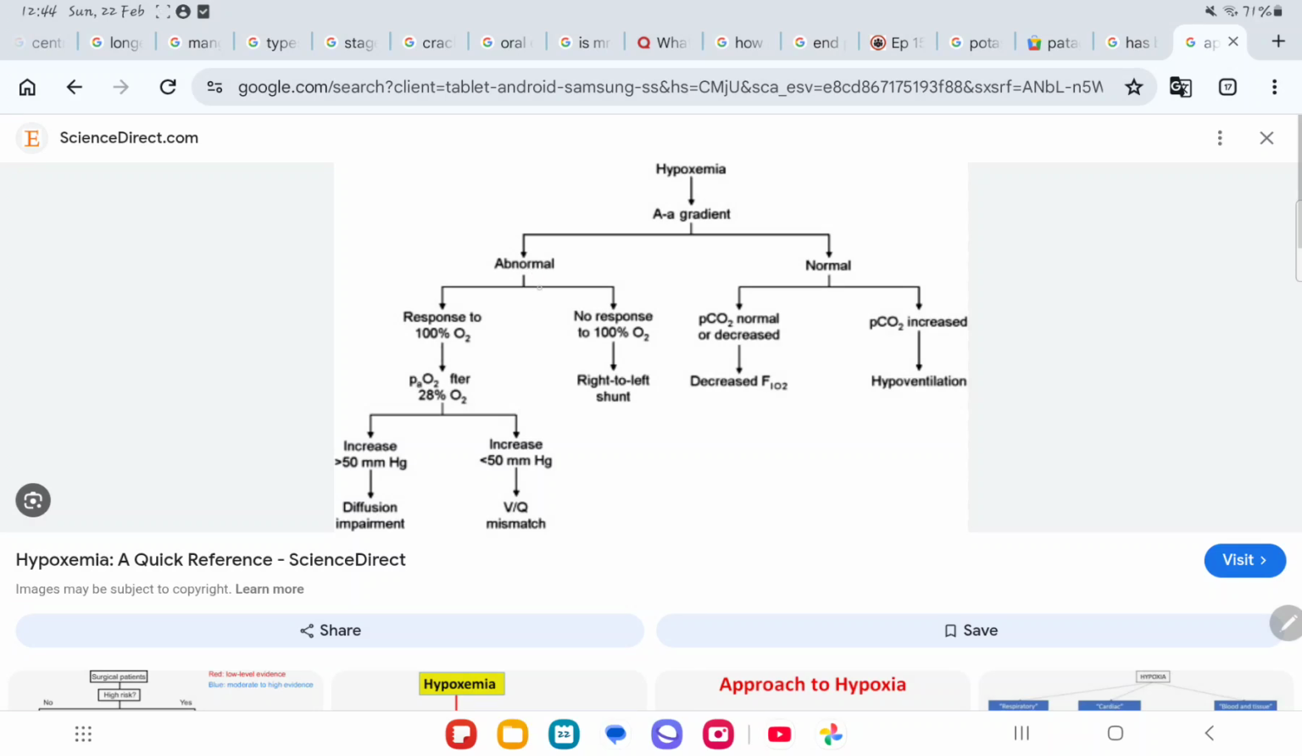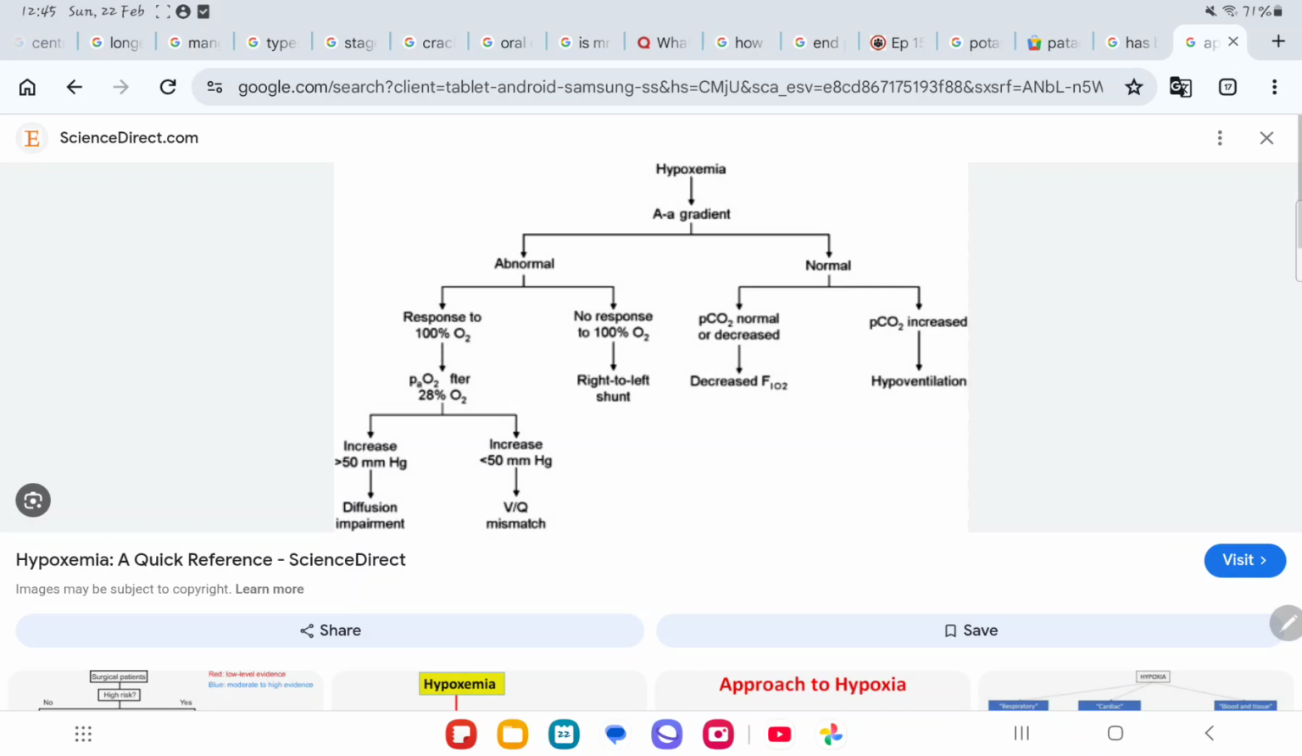If the A-a gradient is increased, we need to give supplemental oxygen. If it responds or doesn't respond, remember, shunt doesn't show improvement with oxygen. If the patient shows improvement, we need to see if it is more than 50 millimeters of mercury rise or less than 50. If it is a more rise, it is a diffusion limitation, for example fibrosis. If it is less than 50 mmHg rise, it is VQ mismatch, like COPD.